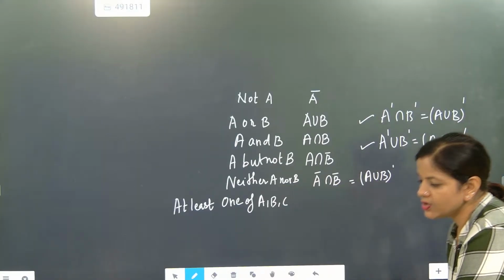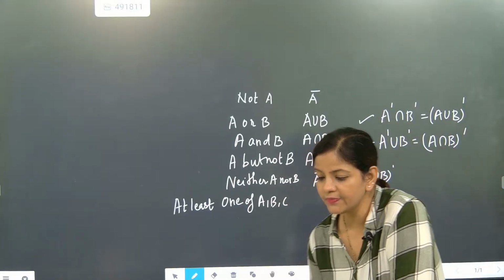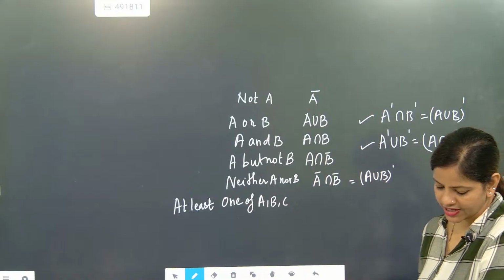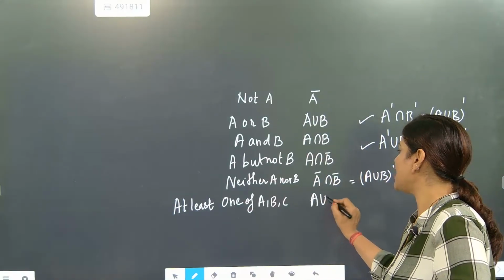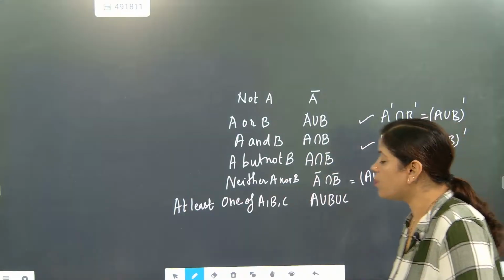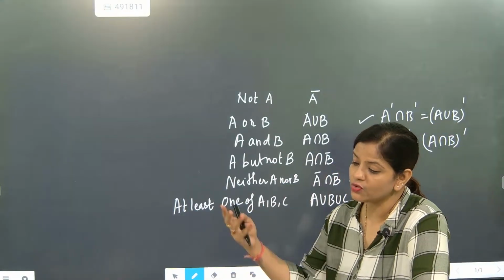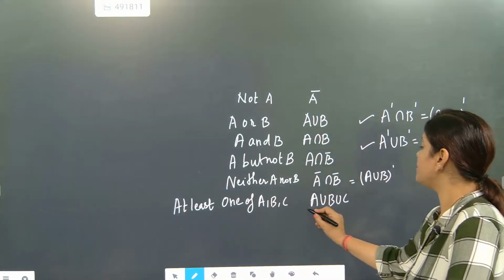This has to be checked one time. So at least if somebody says at least one of A, B or C, that means A union B union C. But why is at least going with A union B union C? You must remember this one.